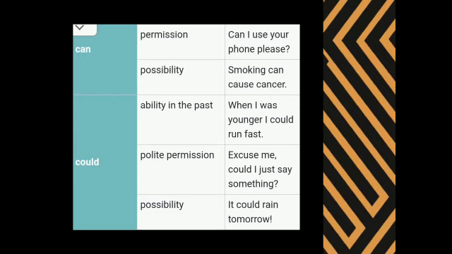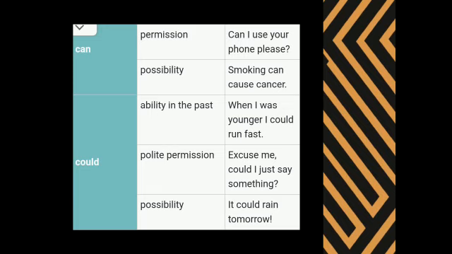Next word is can. Can is used for permission, or it can be used for possibility too. For permission, for example, you will say, can I use your phone please? Here the person is using the modal verb can and asking permission. Next, for possibility, it says smoking can cause cancer. Here the modal comes after the subject and shows possibility.